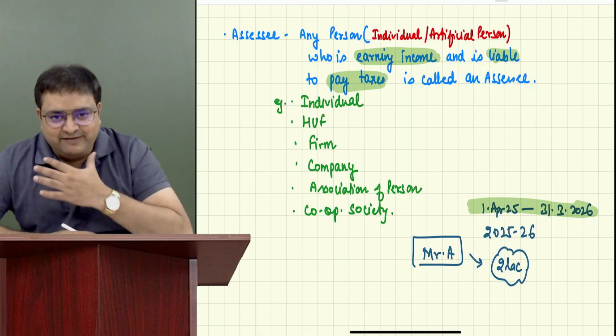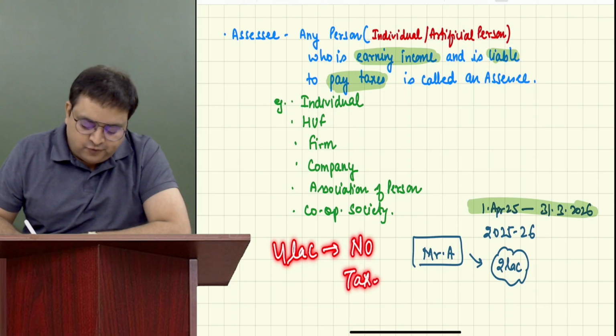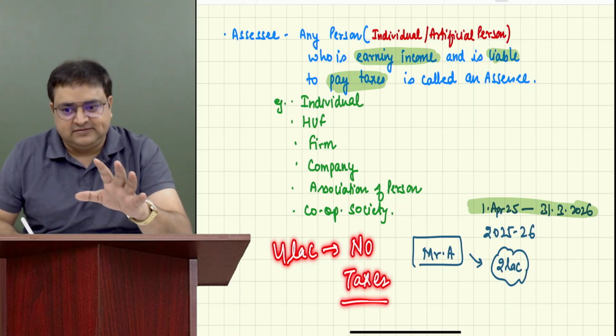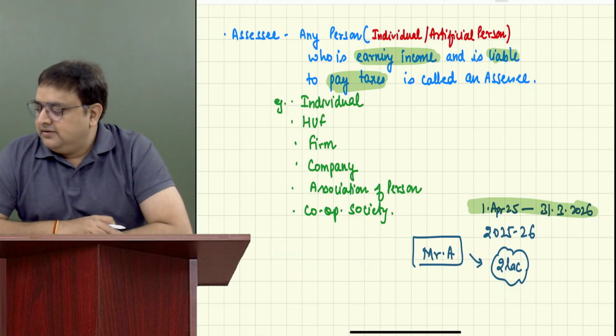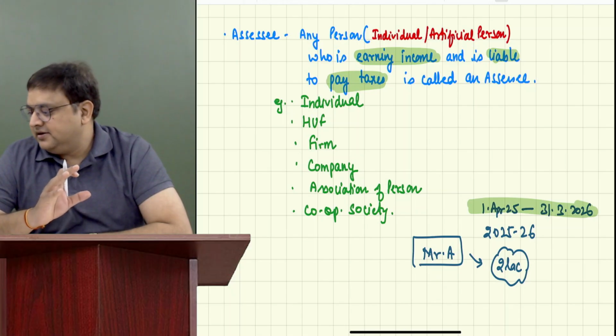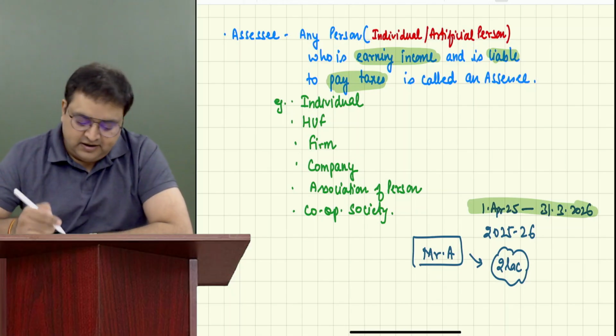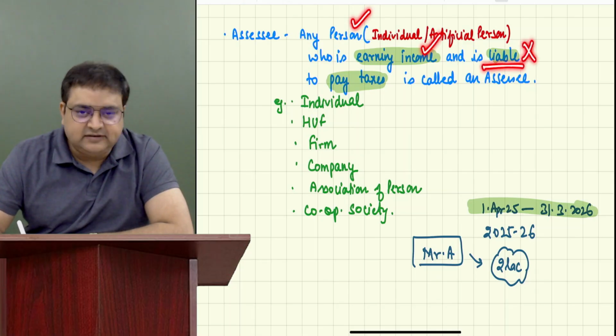I'm giving you the hint that up till 4 lakh, no taxes. If your income is up to 4 lakh, there are no taxes. No taxes, sir. Everybody agrees with me? So he's any person, he's earning income, but he's not liable to pay taxes.